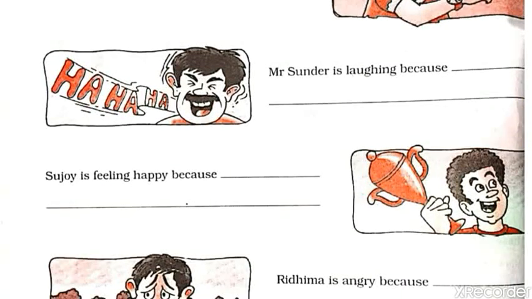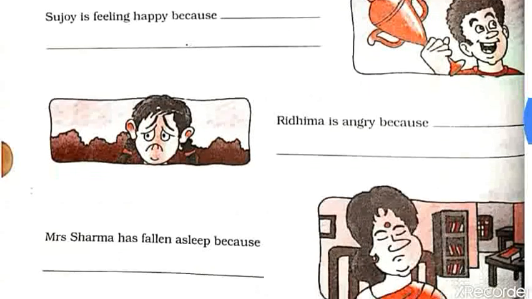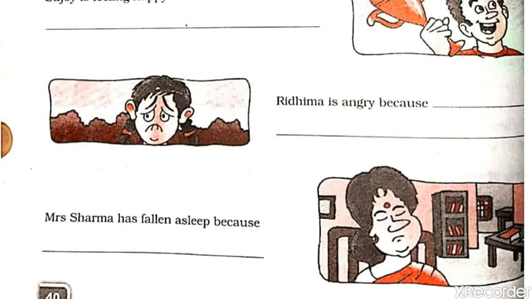Sujoy is feeling happy because he has won the match. Ridhima is angry because his sister has fought with her.